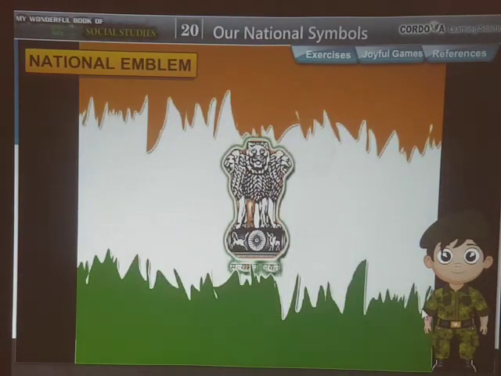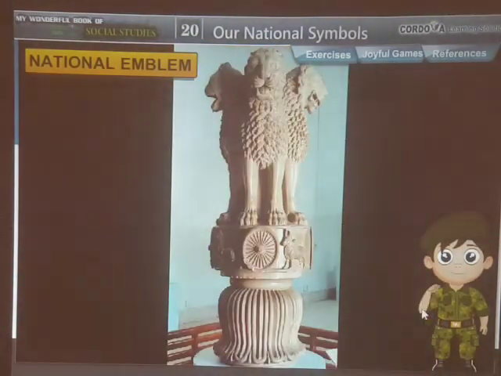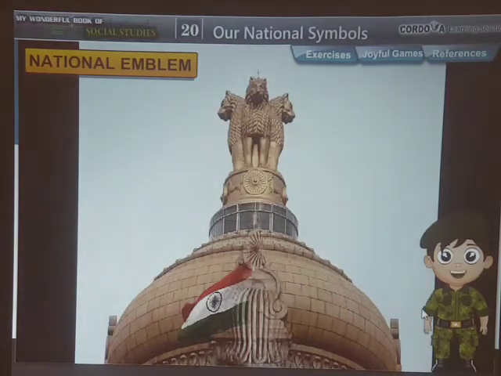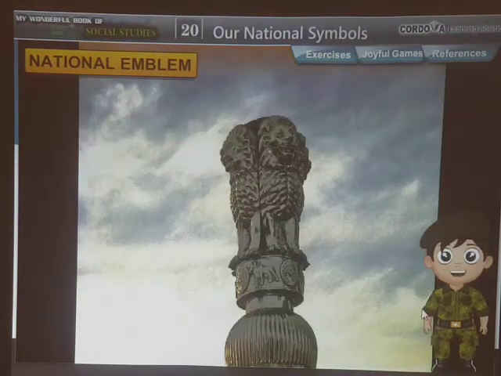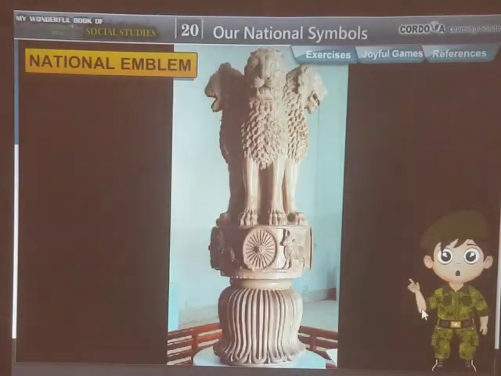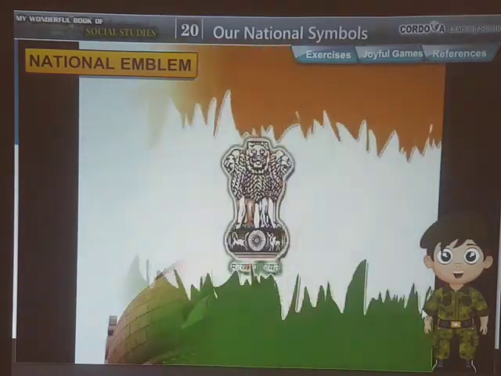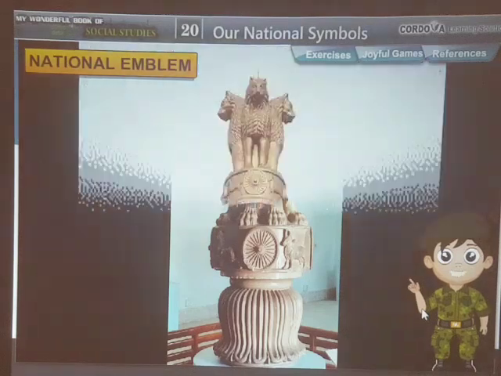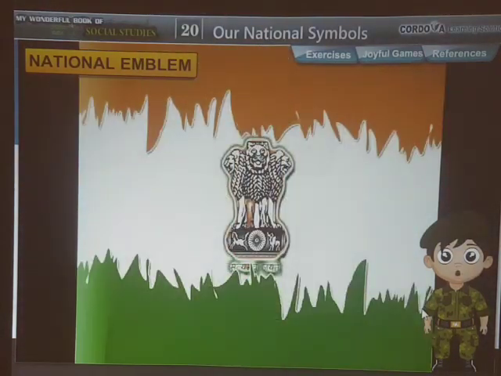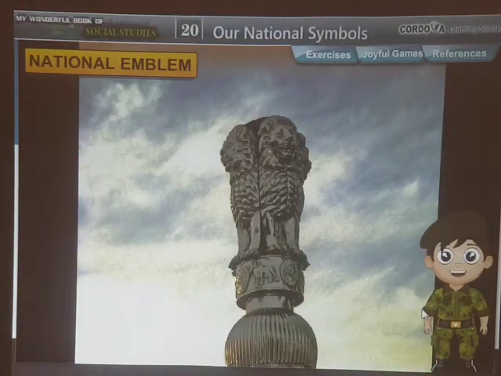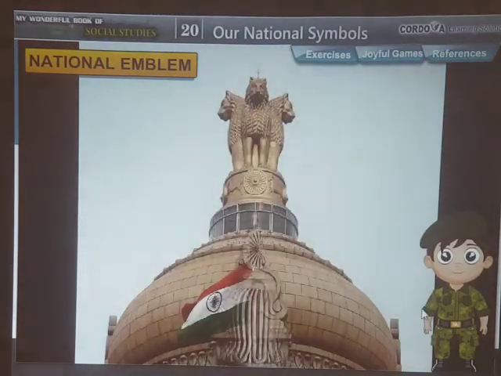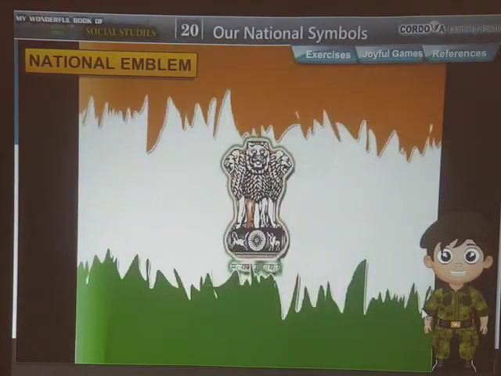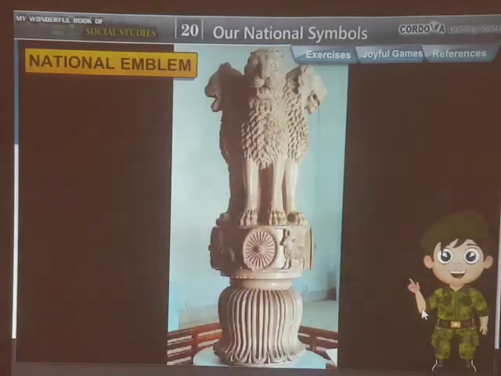The base of the emblem shows a horse and a bull. The horse symbolizes energy and speed. The bull symbolizes the importance of hard work. A wheel is seen between the horse and the bull. The words Satyameva Jayate, which means truth only triumphs, are inscribed below the wheel. Each and every Indian is to follow this motto.